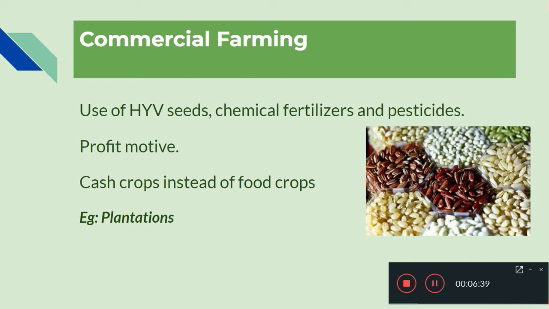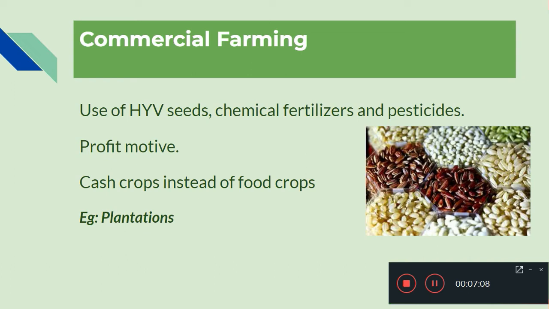So one of the main aims, or motives, of this type of farming is profit earning. More profit earning is the main aim of this farm. They cultivate mainly cash crops instead of food crops. Cash crops like tea, coffee, and many other examples. They cultivate as a commercial venture. They give more importance to cash crops instead of food crops.